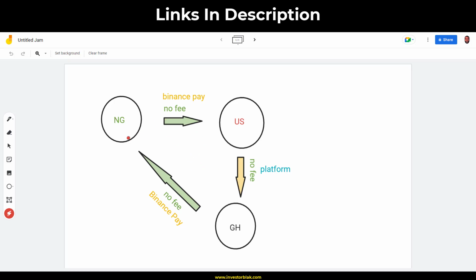Now, for this arbitrage, the countries that are involved are Nigerians, Americans, and Ghanaians. If you're a Nigerian, you're going to need both a friend in the US and a friend in Ghana. If you're a Ghanaian, you only need a friend in the US for this to work. You don't need a Nigerian to jump on this arbitrage opportunity. Then, if you're in the US, you only need a friend in Ghana for this to work. You don't need a friend in Nigeria. But Nigerians, you need both of them at least before you can jump on this arbitrage.